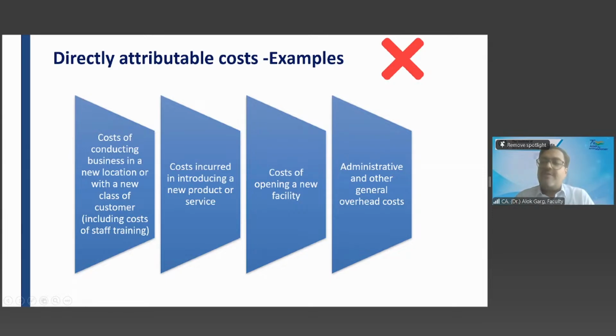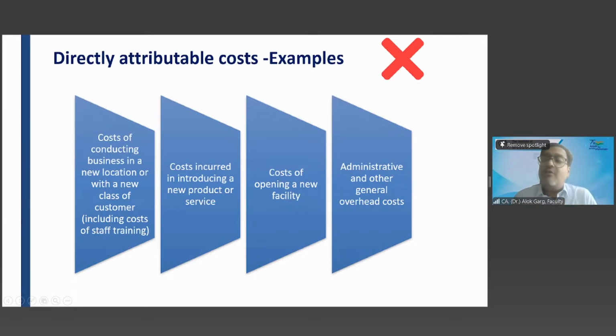Next, you have incurred a cost for the introduction of new product or services. You have incurred an advertisement cost for introduction of a new product or services. Will you capitalize that cost? Answer is no. That is not a directly attributable cost. That cost is not necessary for introduction of a new product, not necessary for launching the product. That is more of attracting popularity of the product, right?